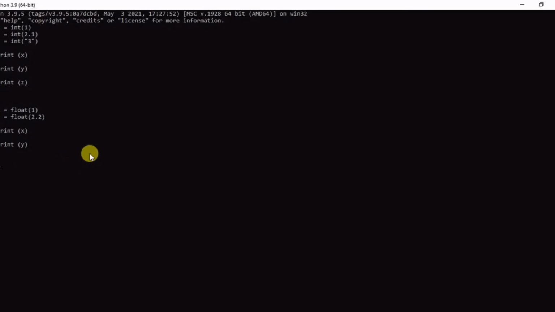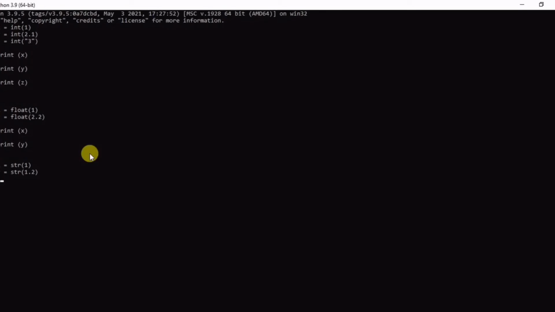The third example is string. We have taken the variable x and using string I am writing here 1. Second is y, again string, and the value is 1.2, that is a float or decimal value.